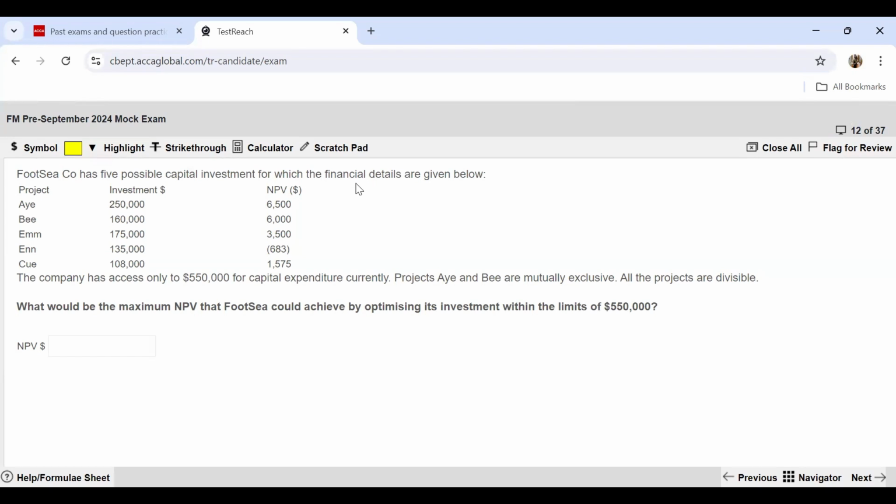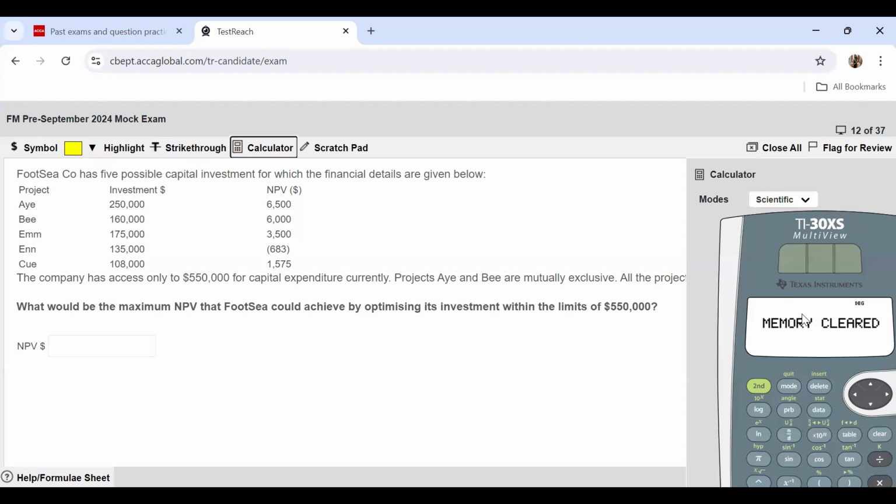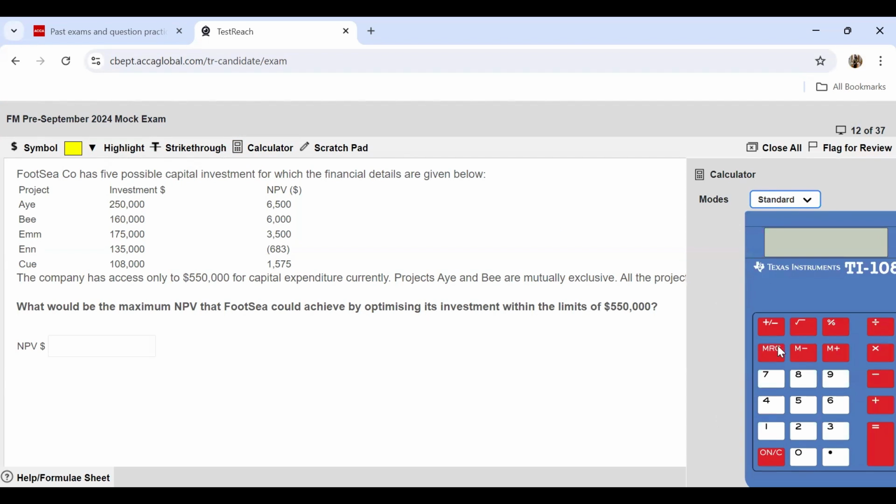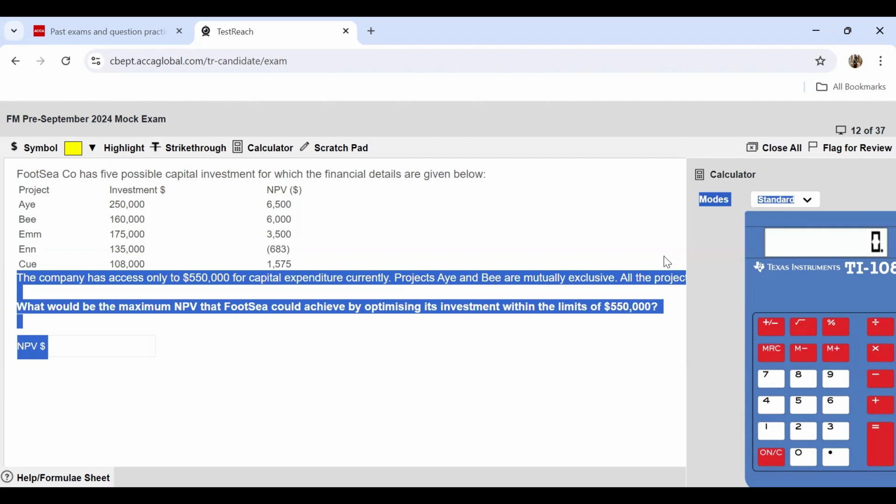So what will be your first step over here? You will have to do a calculation of the profitability index, because the money that you have is limited. So you're going to find out the profitability index of all of the projects. Now you will be eliminating this project because this has a negative NPV. You are already short of resources, so you're not going to waste your money to accept any project which has a negative NPV. So let's work out the profitability index of the other projects.